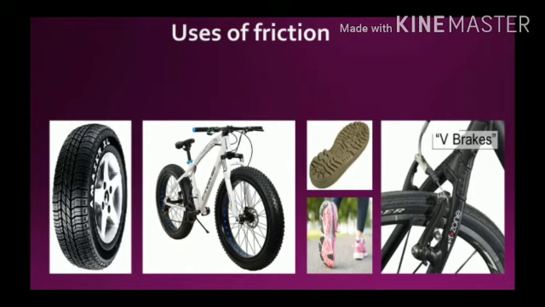A running car or bicycle uses friction to stop. As the driver steps on the brakes, the vehicle slows down to a full stop. This is possible because of the friction between the brakes and the wheels. These are the uses of friction.